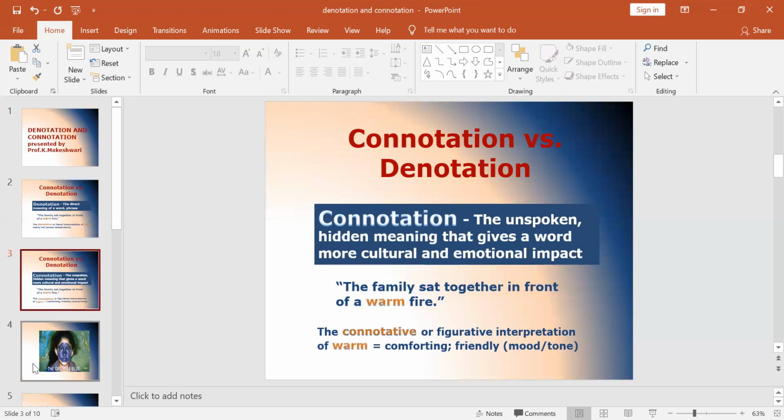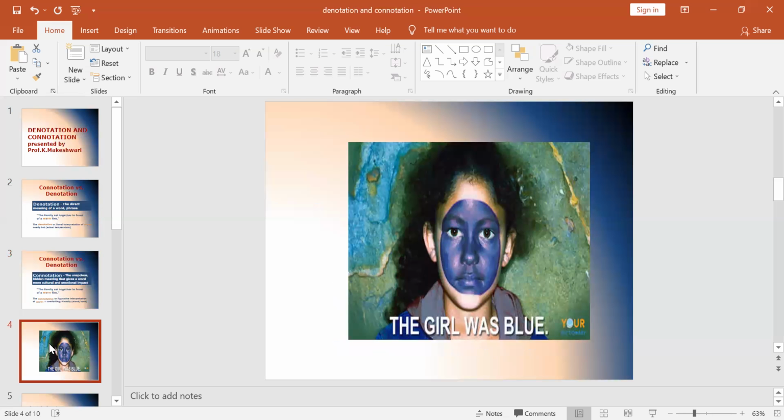Before that, let's see an example for denotation. Now look at the picture. The girl was blue, which means the face of the girl is painted in the color blue. So it gives you the direct meaning that the girl was painted blue. There is no implied meaning.